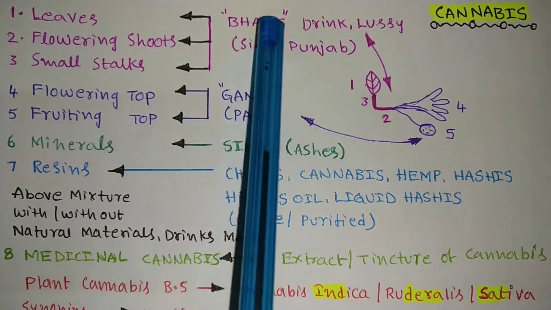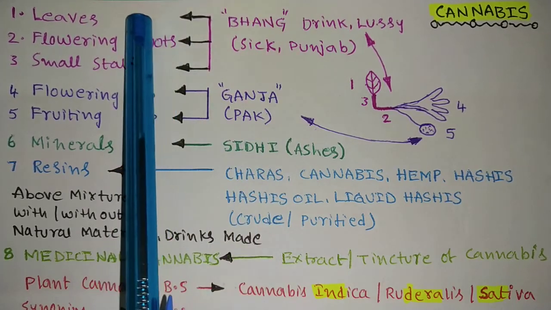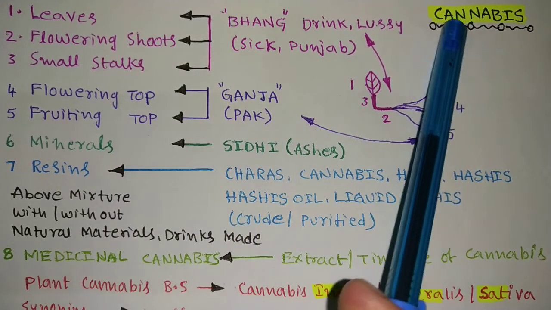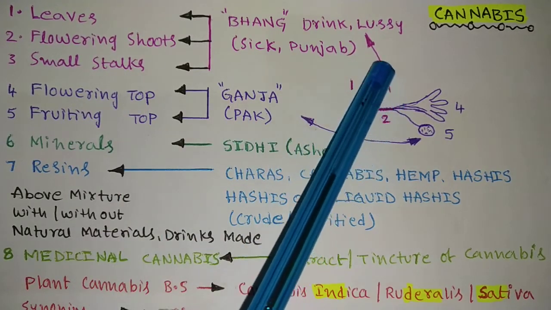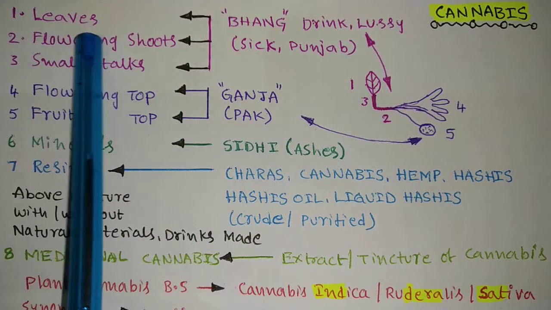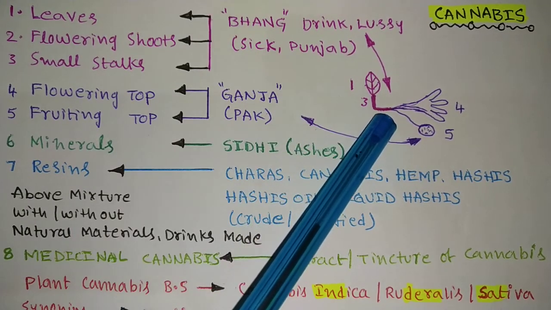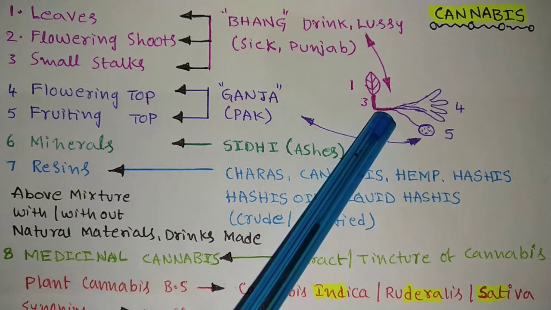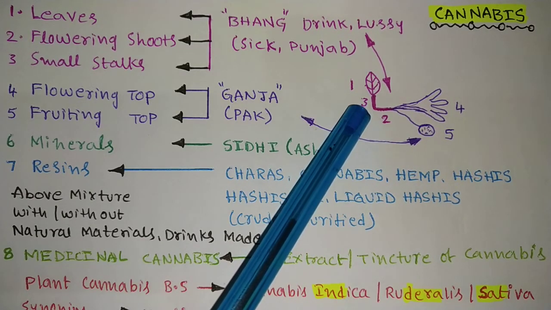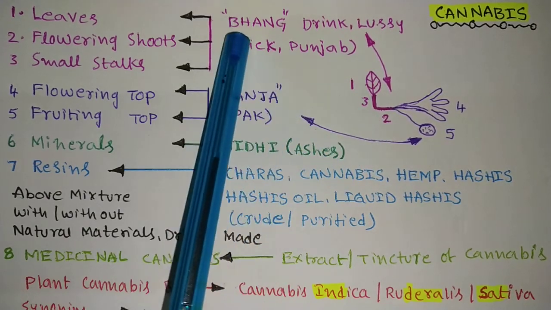So bhang is a drink which is made up of these three parts of the cannabis plant. Here in the colors I have shown, see pink color: one is leaves, second one is flowering shoots, not the flower, flowering shoots, and the third one is small stalks. These three parts are called bhang.